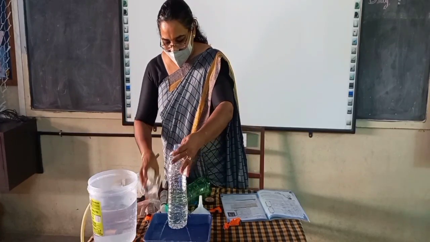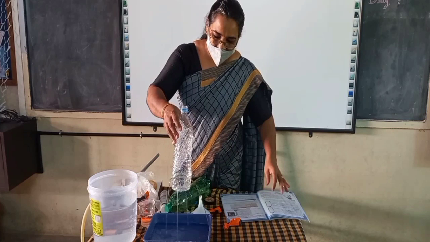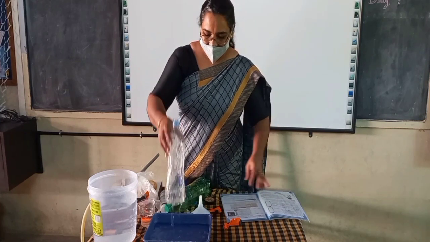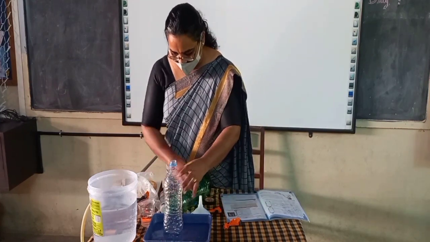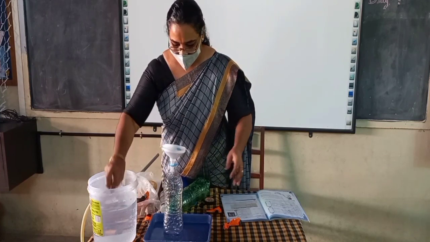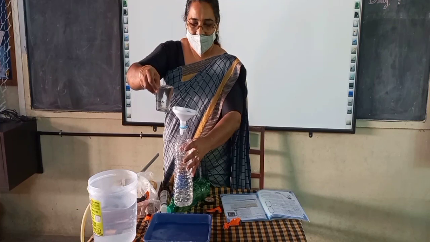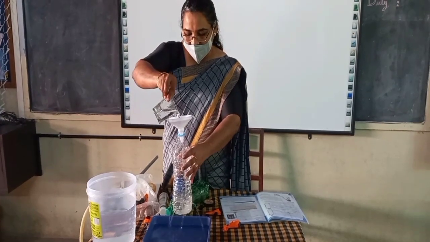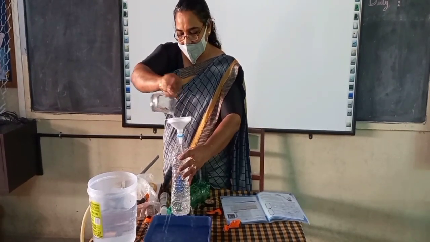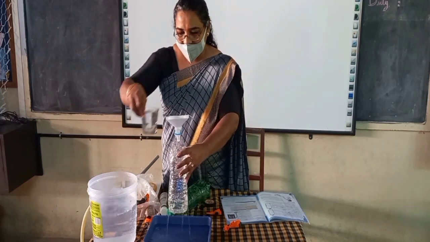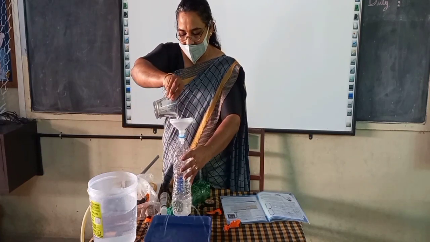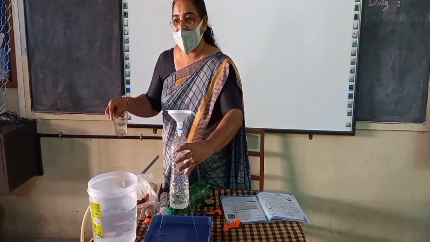Here, there are four holes I have put for this bottle. And I am pouring water. When I am pouring water, you see what is happening. From four sides, how is the water coming out? Is it coming out equally or in different ways? It is coming out equally, isn't it?